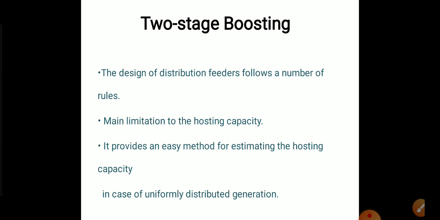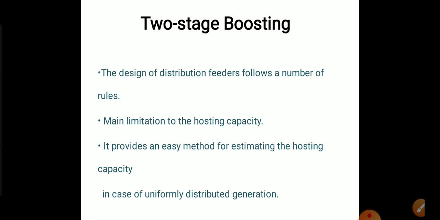Two-stage boosting. The design of distribution feeders follows a number of rules. It was also shown that the main limitation to the hosting capacity is due to the boosting of the voltage magnitude to prevent undervoltages.